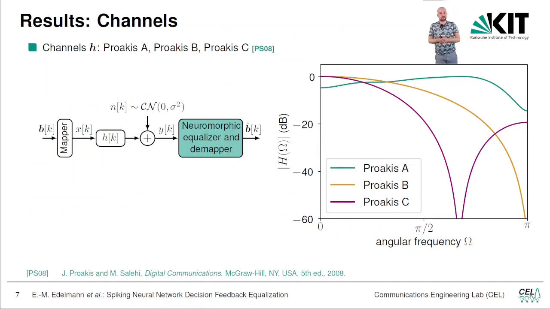To show our results, we used the well-known Proakis channels A, B, and C, and the model, of course, we already discussed. Just to get it back into mind, we have plotted the different channels over here. Proakis A is a rather nice one. B is a little bit harder, and C, yeah, that channel is already a bad one, so there is a lot to do for equalization.